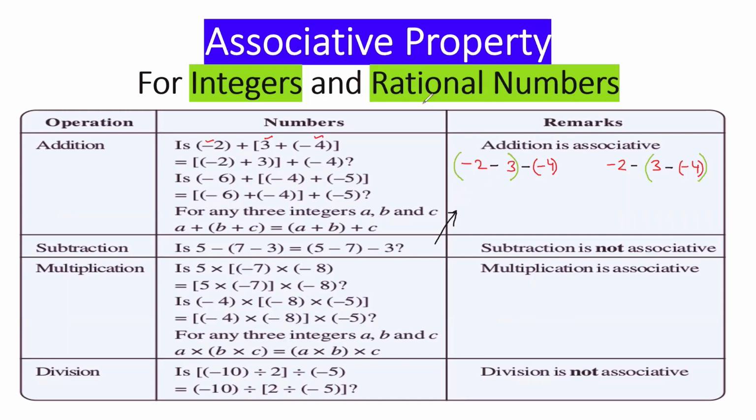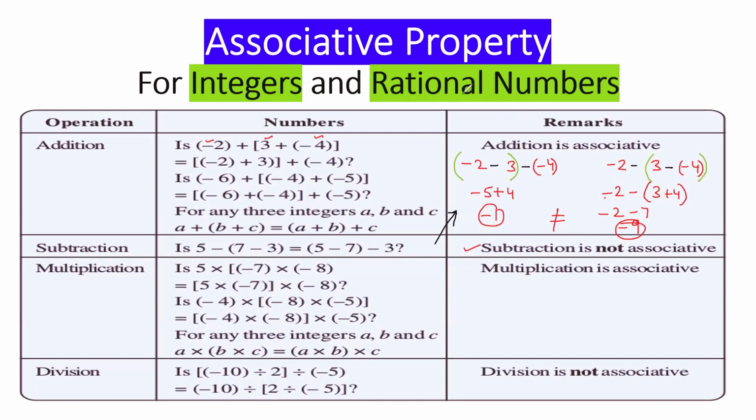Now let's solve the first bracket. -2 minus 3 is -5, minus minus plus 4. -5 plus 4 is -1. Now in this part, -2 same. And let's solve this bracket, minus minus plus. So it would be 3 plus 4. -2 minus 7 is -9. Answers are not same. They are not equal. That means subtraction is not associative for integers and rational numbers.